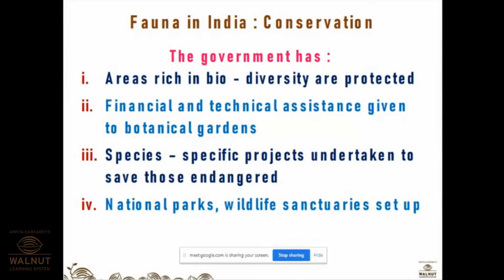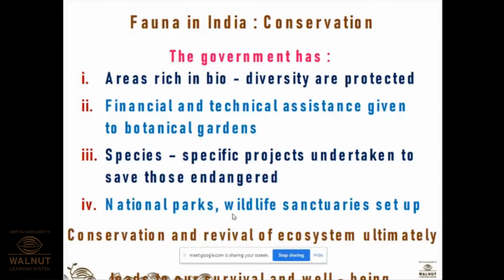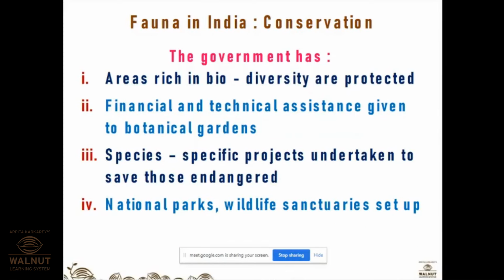Okay, so you can find that conservation and revival of ecosystem ultimately leads to survival and well-being. Now these were the steps taken by the government. Even regarding botanical gardens, I would say that it is an establishment where plants are grown for scientific study as well as displayed to the public and given financial and technical assistance.